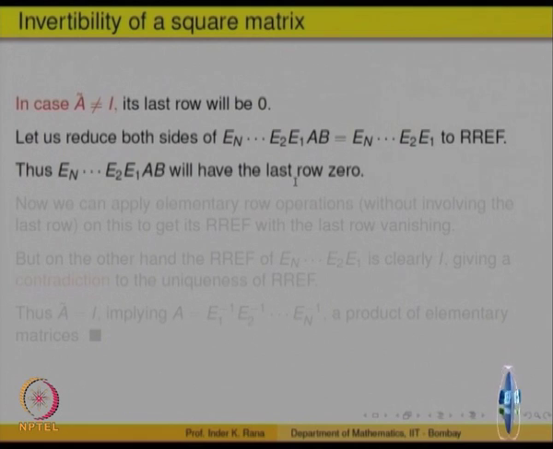So, we will have the last row as 0, because the last row was 0 on this left side. Is that okay? This product E n to E 2 E 1 into A B, the first part of the matrix, that is A tilde, has a 0 row. When I reduce this product, that will stay as 0 row. Now look at the right hand side, E n, E 2, E 1, that is the right hand side of the same thing. What will be the reduced row echelon form of that?